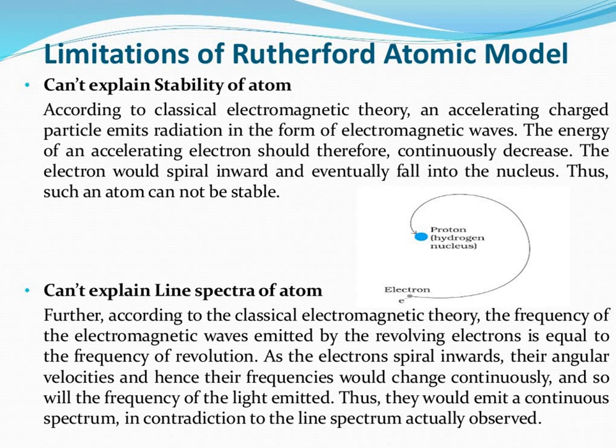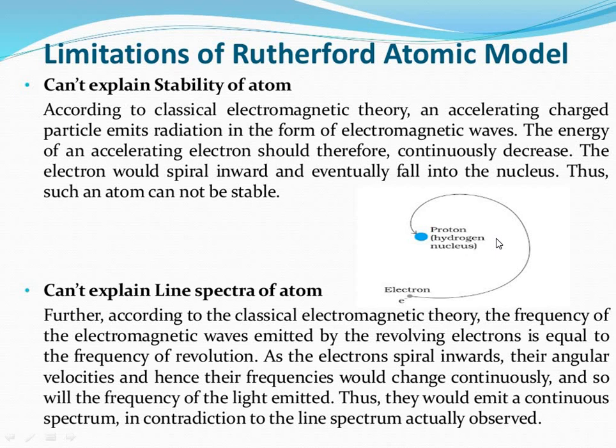Not many, but the most important ones regard energy considerations. First of all, he was unable to explain the stability of the atom. What do you mean by this? According to electromagnetic theory, an accelerated charged particle, which is the source of electromagnetic waves, must radiate electromagnetic energy. An electron revolving around the nucleus is under continuous acceleration towards the center. Because it is continuously radiating energy, it must lose energy.